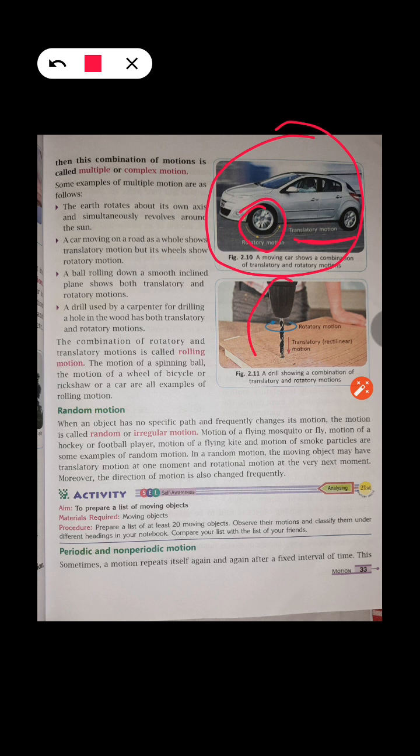Now in case of this drill, it is showing rotatory motion because the nozzle of the drill is rotating, and it is also showing translatory motion whenever it is going through this wood. That means it is moving in a straight path. Two of the motions are happening at the same time in case of this drill, so it is showing multiple motion or complex motion.